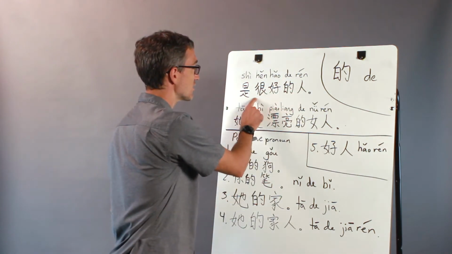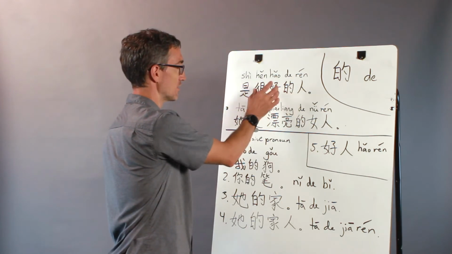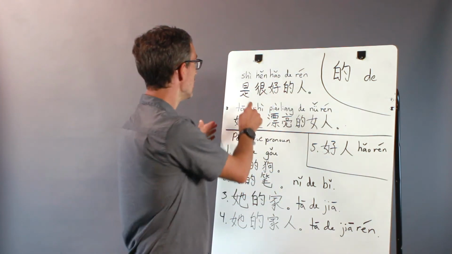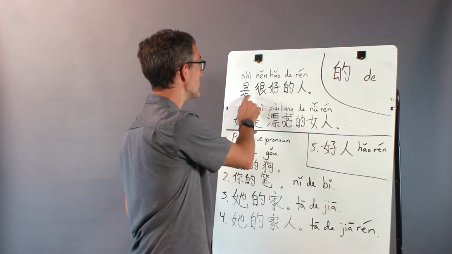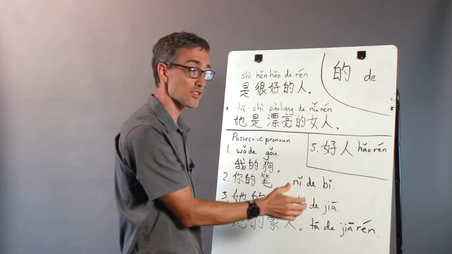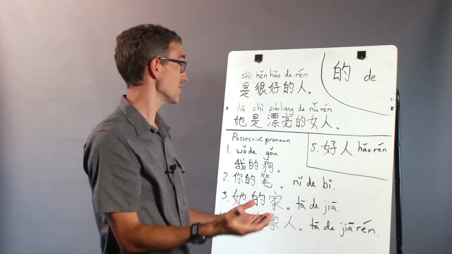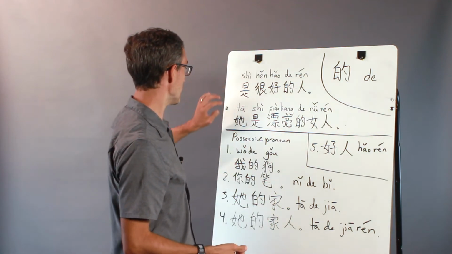So 很好 is an adjective. It's actually an adverb-adjective combo, but it's an adjective. 是很好的人 is "very good 的人." So very good means that it's an adjective. So we're talking about somebody.